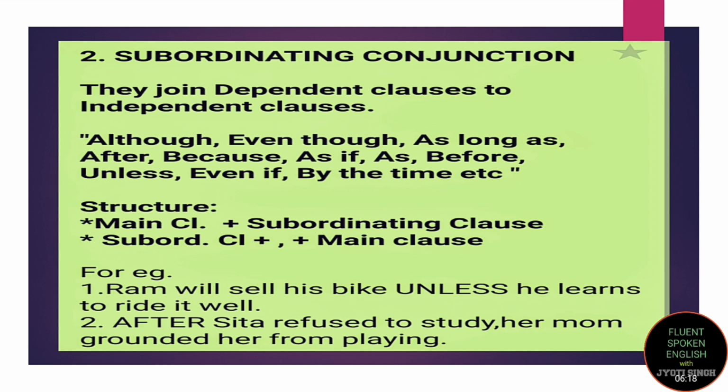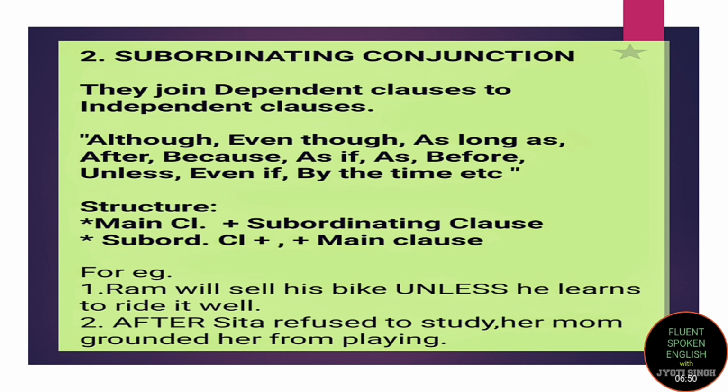A subordinating conjunction joins two clauses out of which one is a dependent clause and the other one is an independent clause, right? The commonly used subordinating conjunctions are although, even though, as long as, after, because, as if, as, before, unless, even if, by the time, etc. Let's understand the structure. There are two kinds of structures when we are using a subordinating conjunction. One is main clause plus subordinating clause.